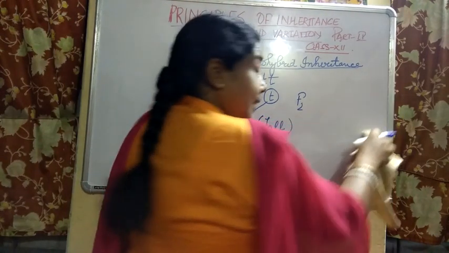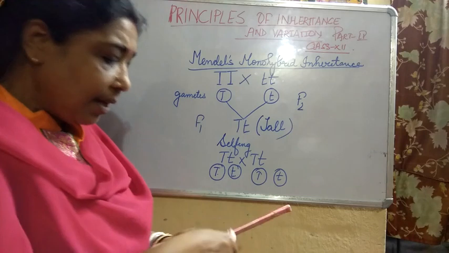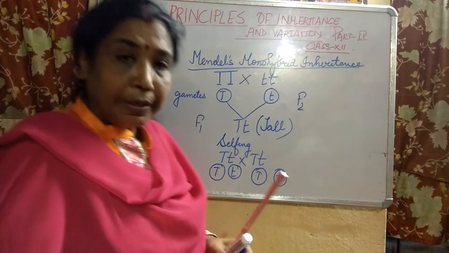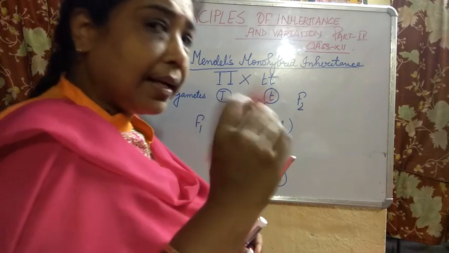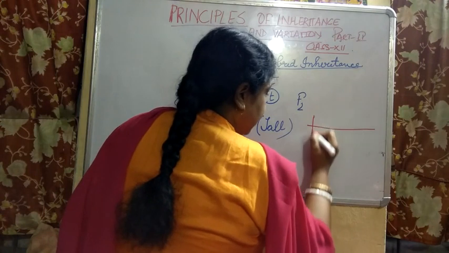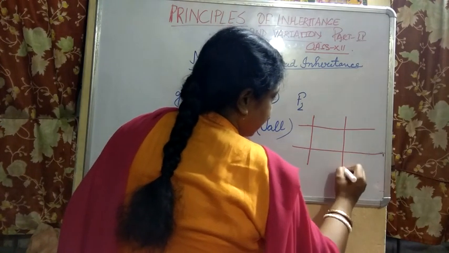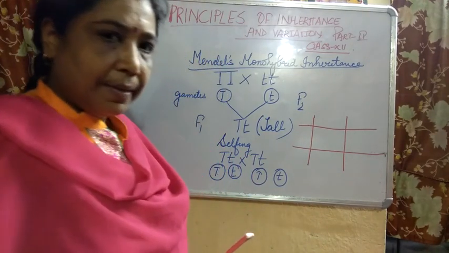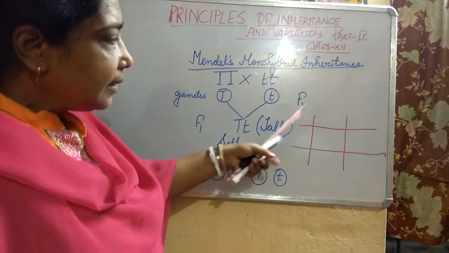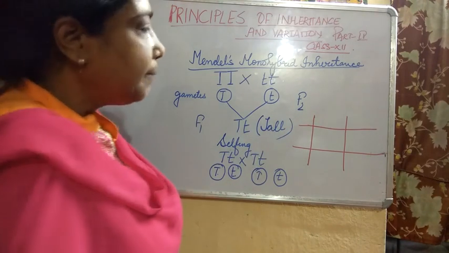I am reminding you all, this is a recapitulation of class 10, but I have to do it because it is there in your syllabus in class 12 also. So what will happen? Yesterday we discussed the Punnett square concept also. Of course Punnett was responsible for it, but it helps in mathematical calculation in a better way.